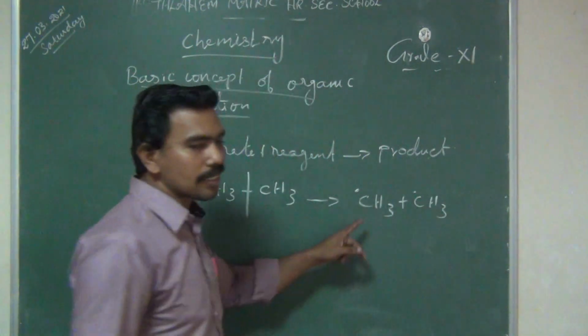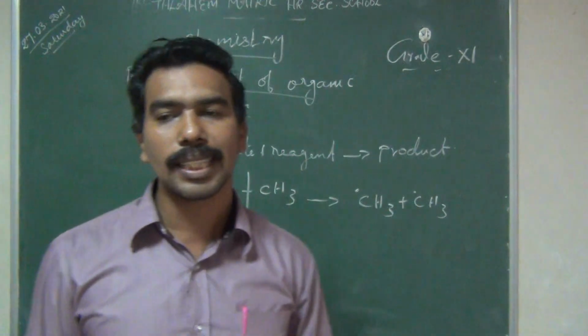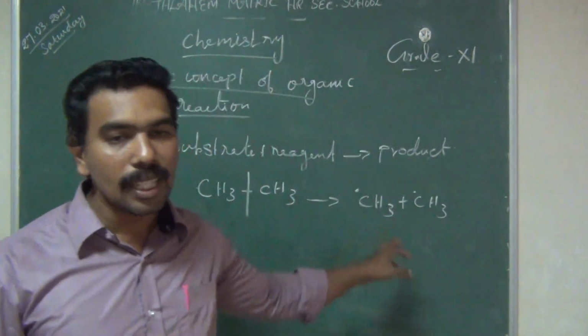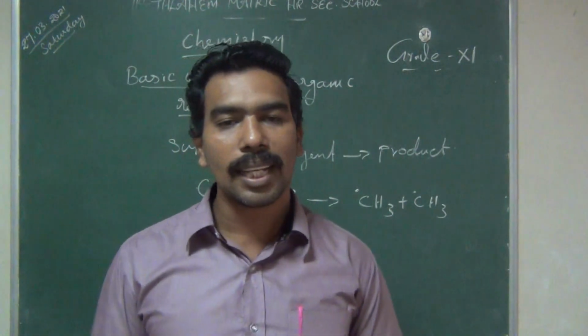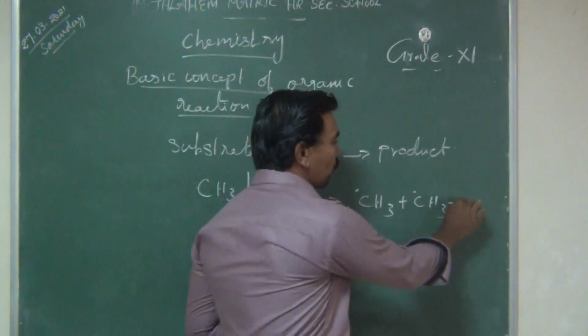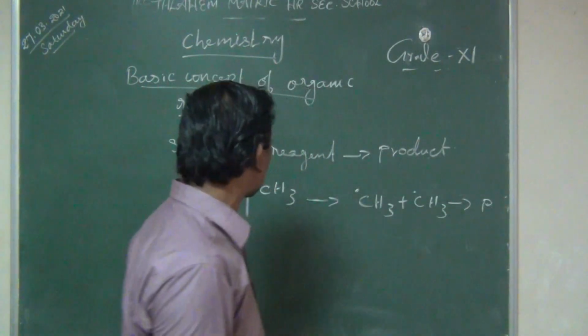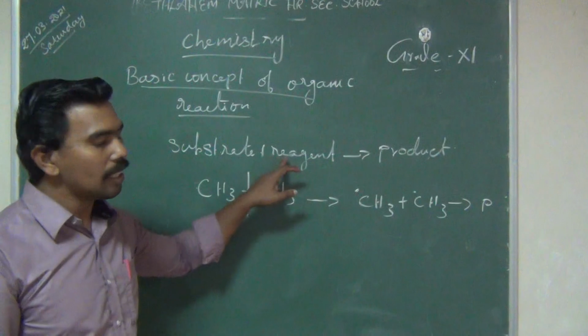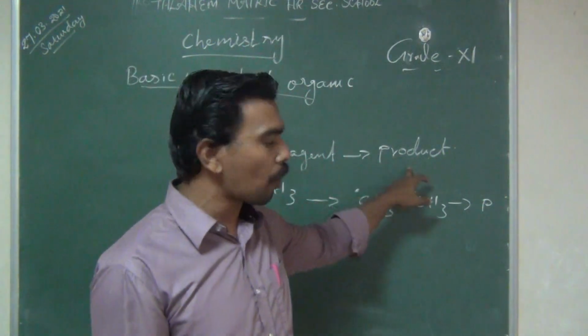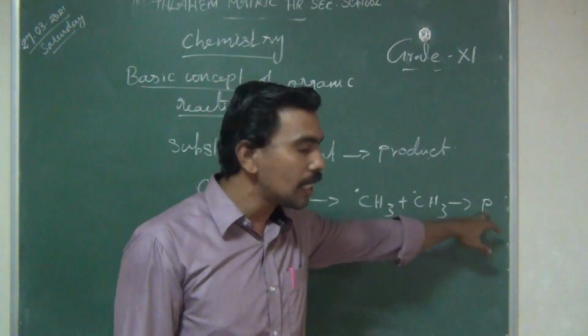This intermediate is not stable. It is a highly reactive substance. It reacts readily with other species to give some product. Already we discussed the substrate: it reacts with the reagent to give the product. So this is the product.